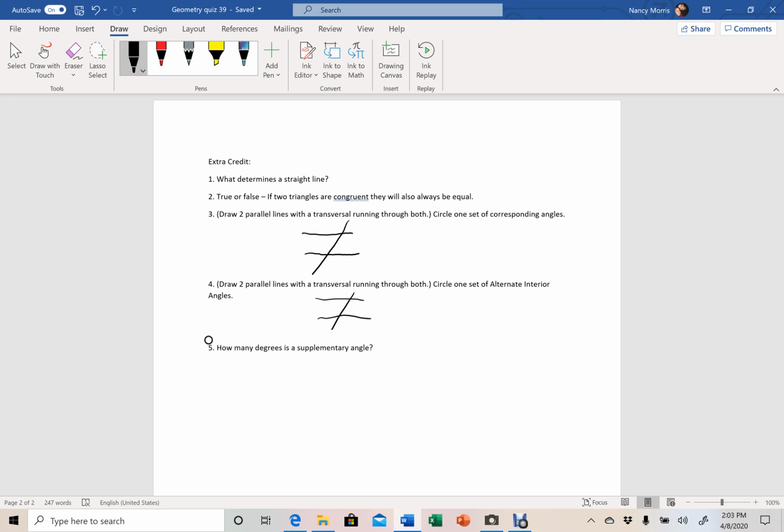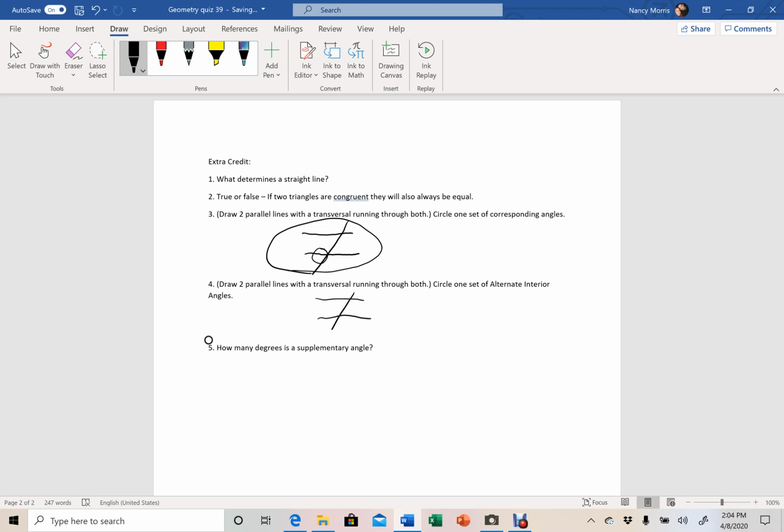Number 3, I want you to draw this example here with 2 parallel lines with the transversal going through it. Draw that, and then circle where your corresponding angles would be. So I would circle this angle, and then I would circle the corresponding angle to that.